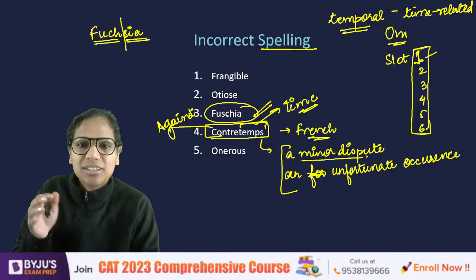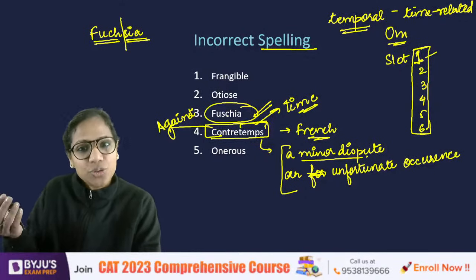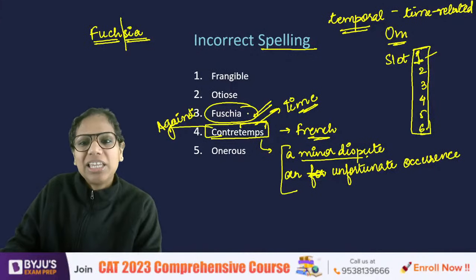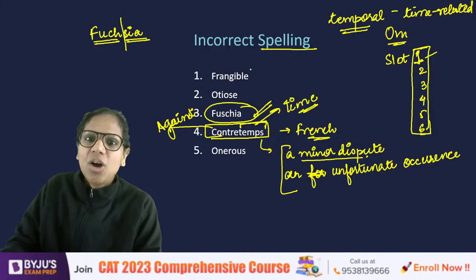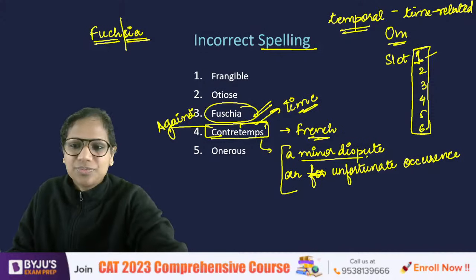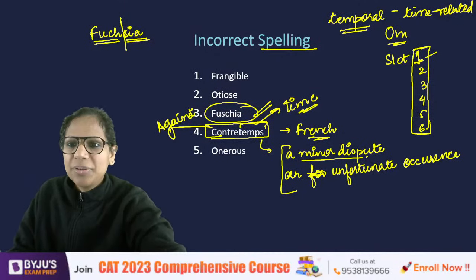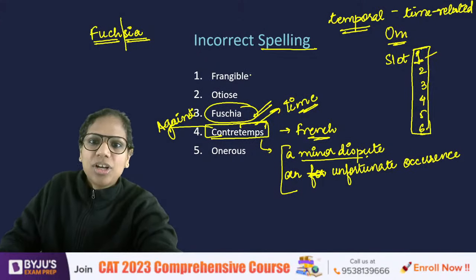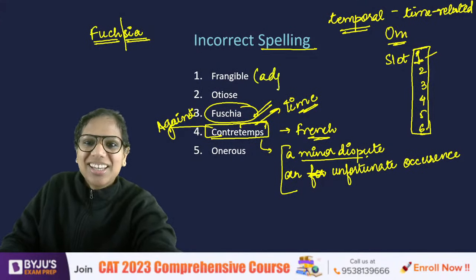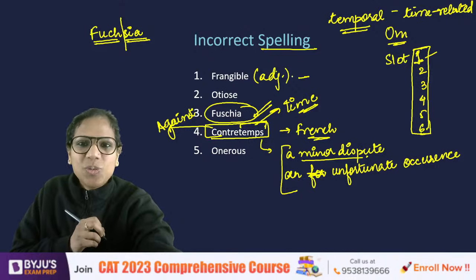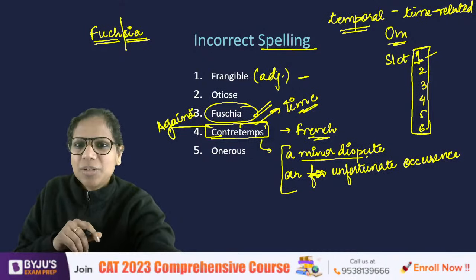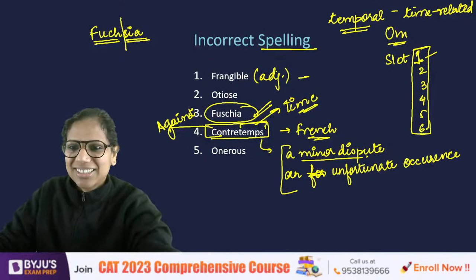And I'm sure that some of you have seen the flower, some of you have heard of it in a color context. The spelling here was incorrect. All the other spellings are fine. Okay. Now, frangible. So, what is frangible? The spelling is correct, but what is the meaning of the word?